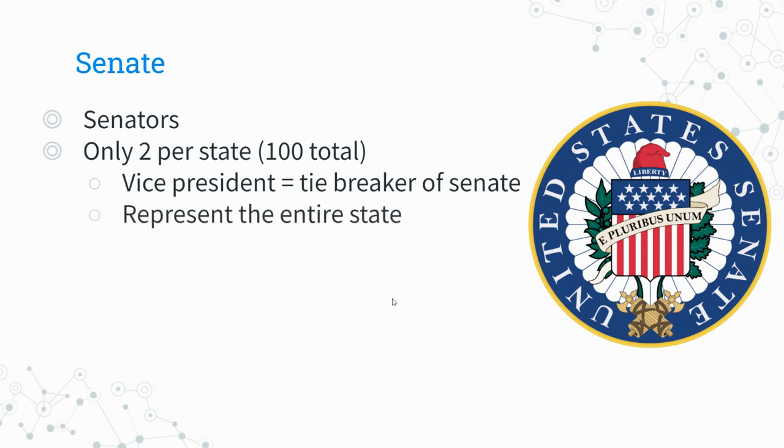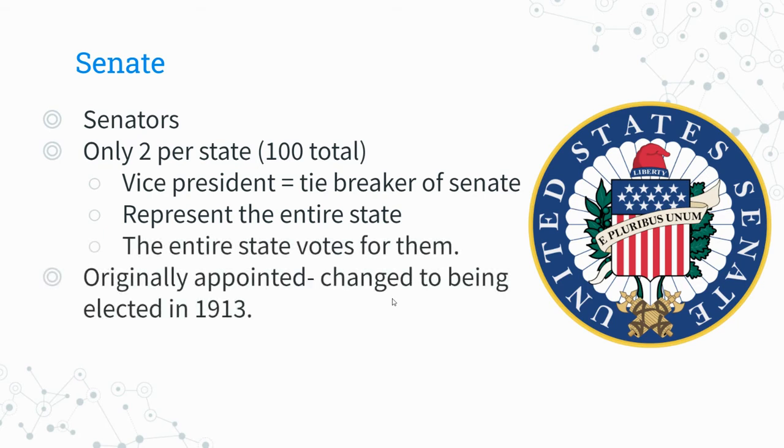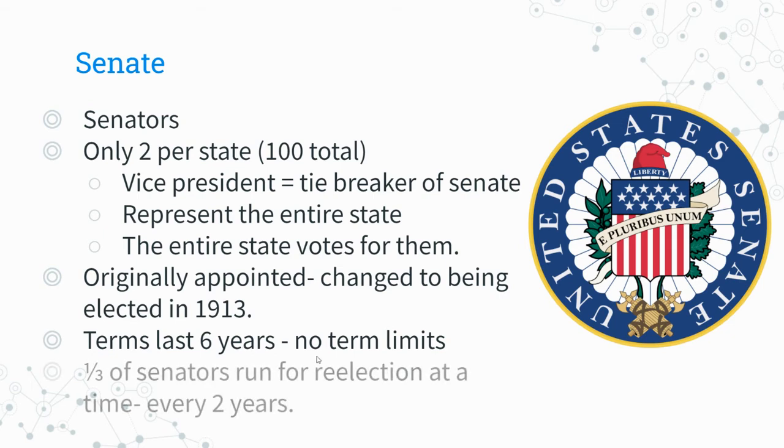Now, senators represent their entire state, which means the entire state votes on them. This was not always the case. Senators used to be appointed by their state governors and legislatures, but that was changed to being an elected position in 1913. Their terms are longer than the representatives. They get to be in office for 6 years rather than just 2, and there are no term limits. So again, they can run again and again and again.